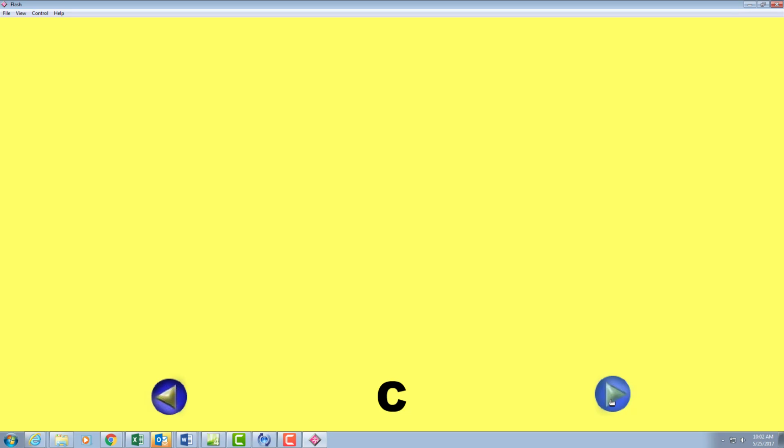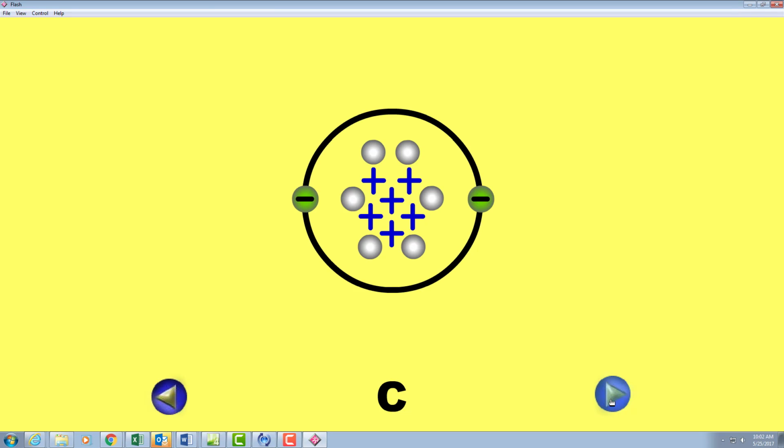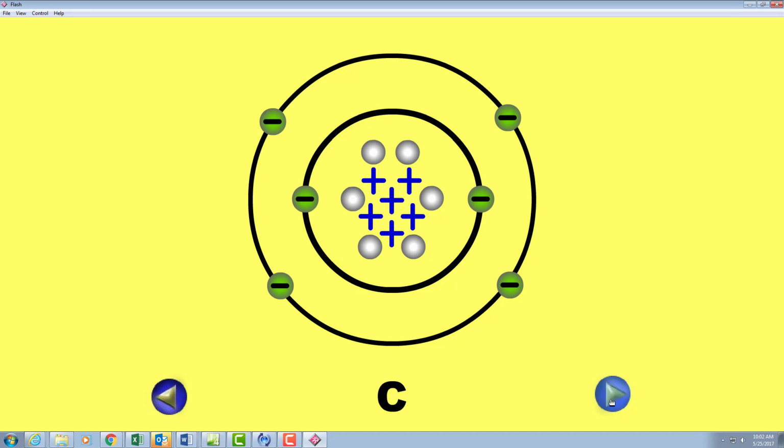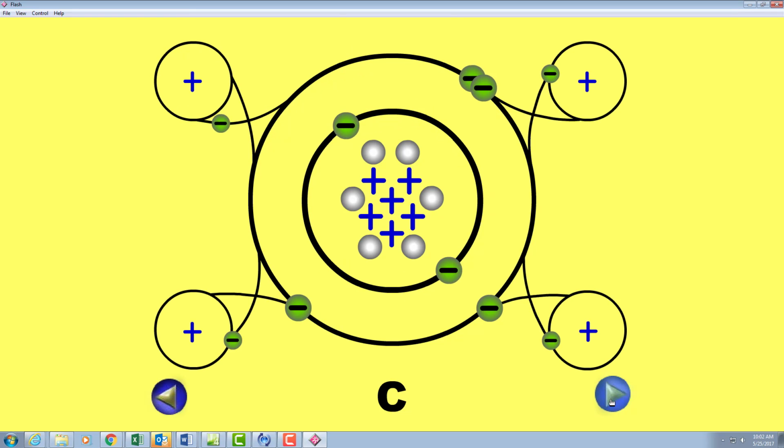We can also do this with something more complex. Now here we have carbon. Remember, carbon has an atomic number of 6. 6 protons, rule of thumb, 6 neutrons, and it works. And 6 electrons, 2 in the first shell, and remember 4 in the outer shell. We need 4 more electrons in the outermost shell. And we can get that by adding in 4 hydrogens.